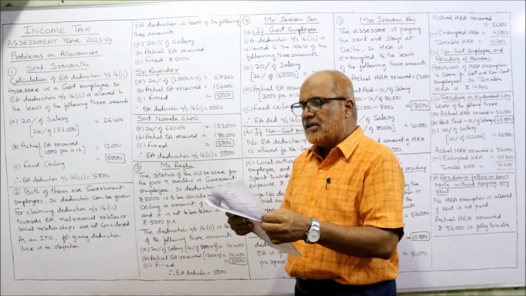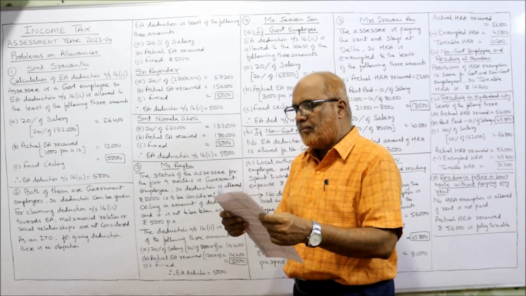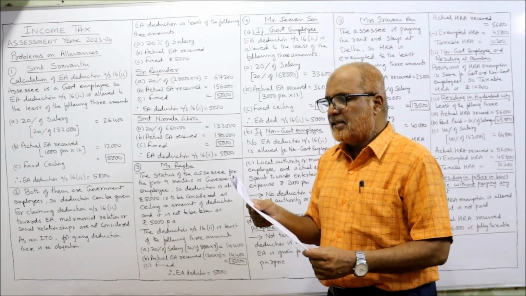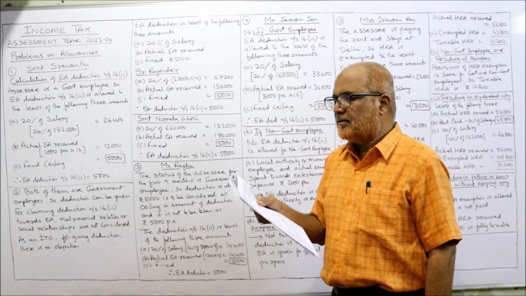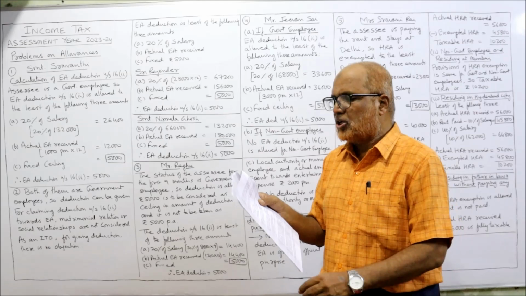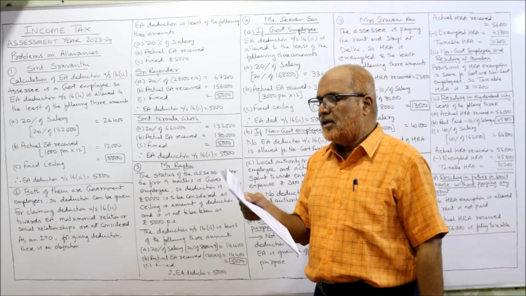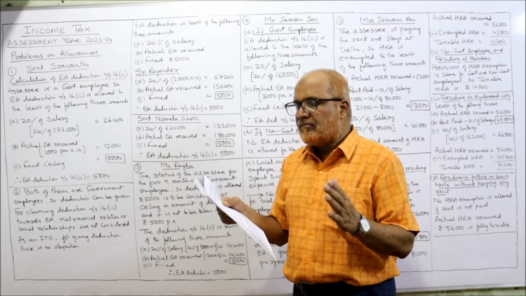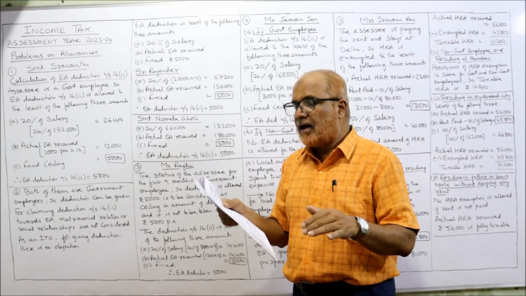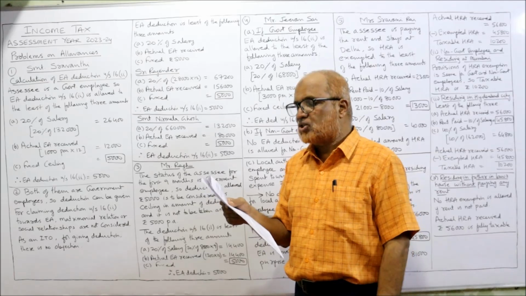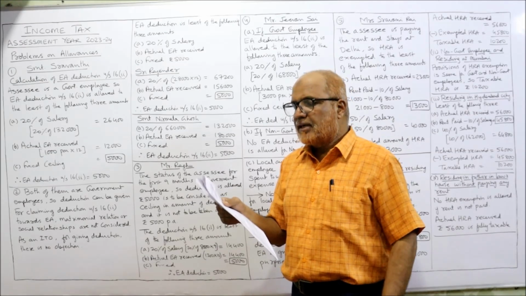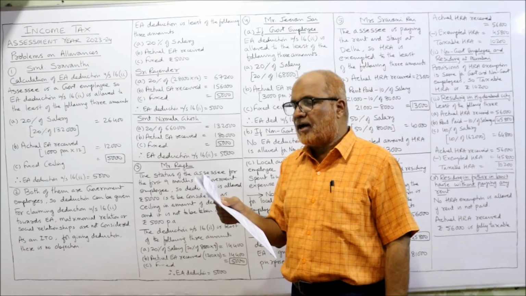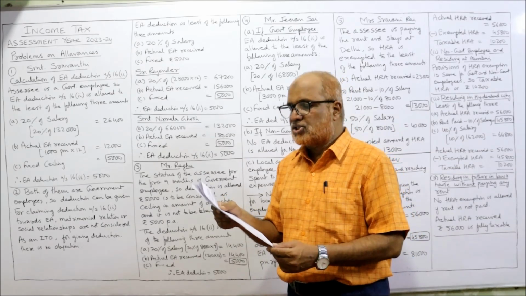Now problem number 3. Mr. Raghu is working as a lecturer in Government College Surat for the last 25 years. Monthly salary particulars are basic pay 8,000, DA 5,000, education allowance to his children 800, EA entertainment allowance 1,200. On 1st January 23, he retired and joined a private college as lecturer for the same pay. Calculate deduction to be allowed under section 16(2).